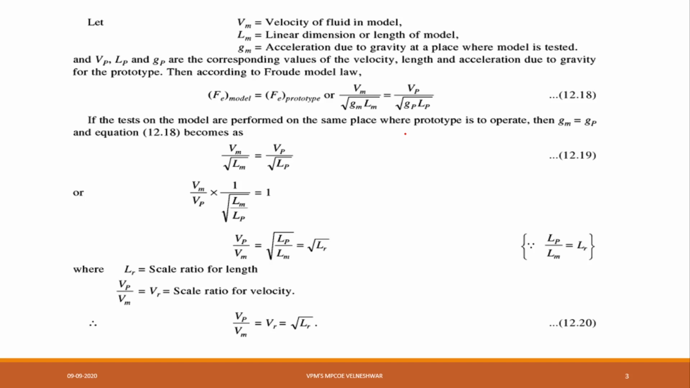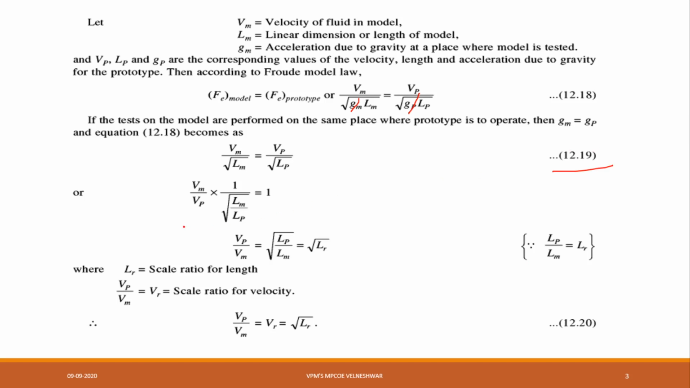We have to take direct value, that is Vm divided by square root of Gm into Lm is equal to square root of Vp divided by square root of Gp into Lp. Now, whether it is model or prototype, acceleration due to gravity will be the same, that is 9.81. So I can cancel Gm and Gp. What will be remaining? Vm divided by square root of Lm is equal to Vp divided by square root of Lp. I am taking that as equation number 2.